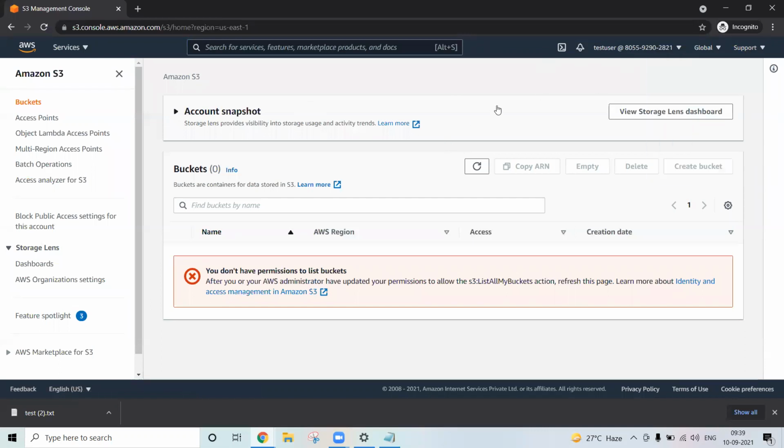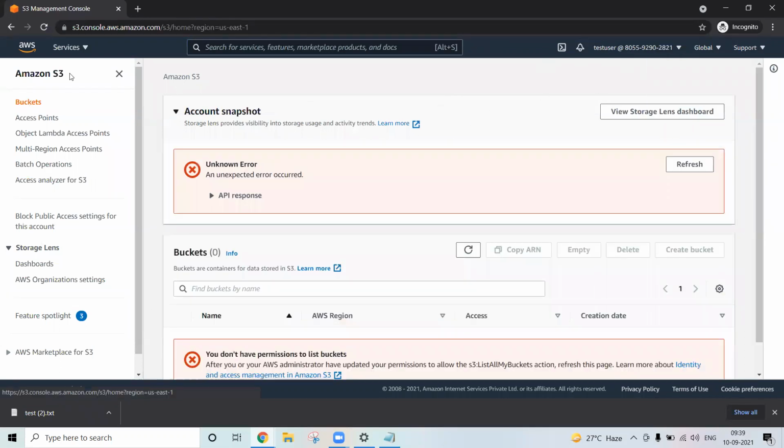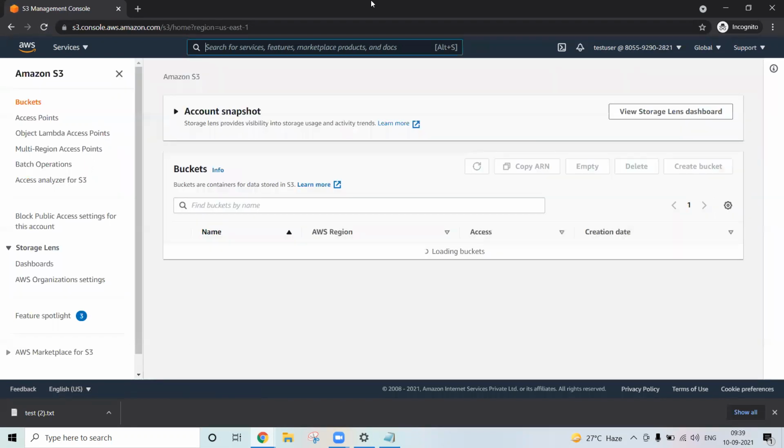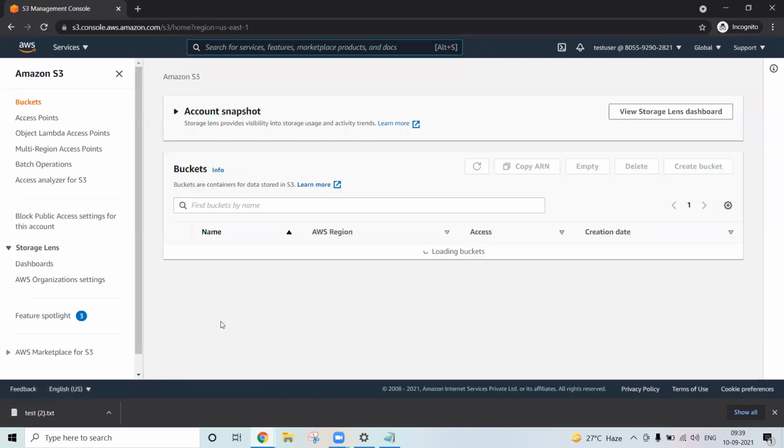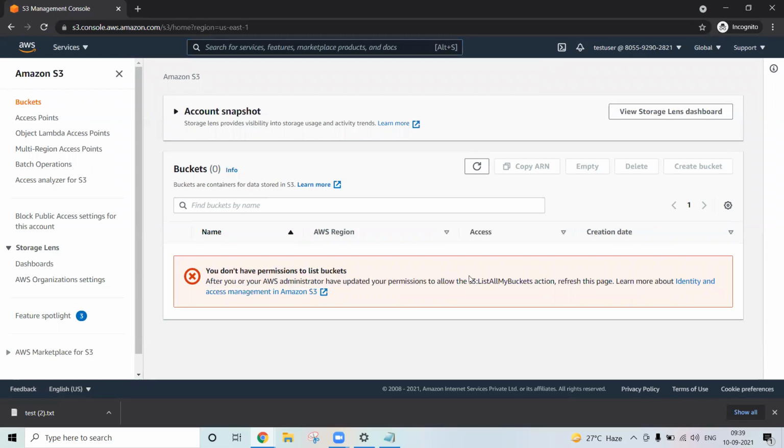I have given the permission, right? Maybe it takes some time. After you or the AWS administrator have updated your permission to allow the S3 list all my buckets action, refresh this page. See, now it was able to access all the buckets, right? It may take some time to reflect the permission.